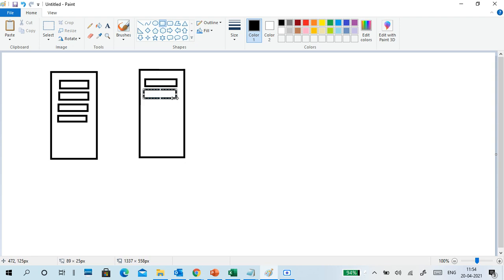Inside this we can also create RAID concepts, for redundancy purposes. And there are multiple switch architectures also.